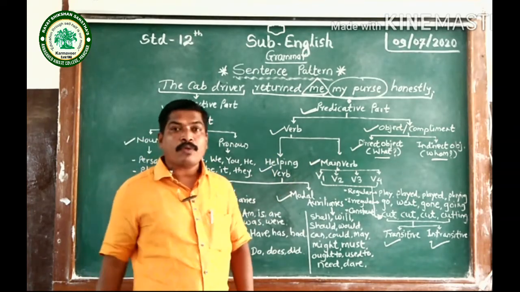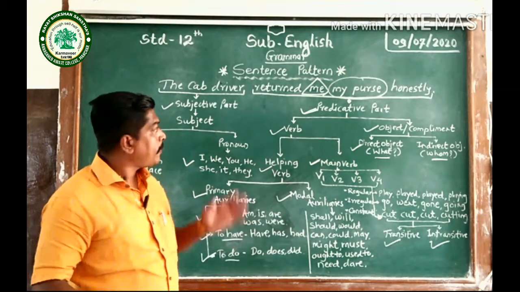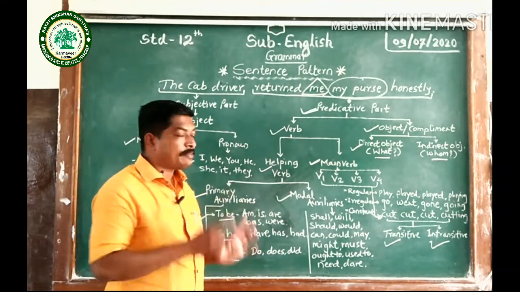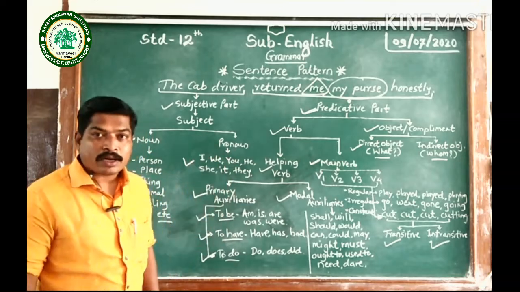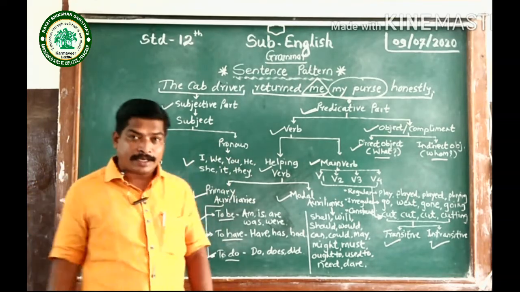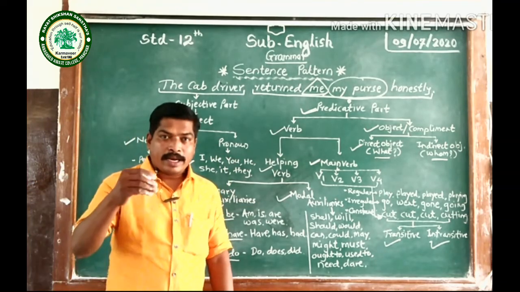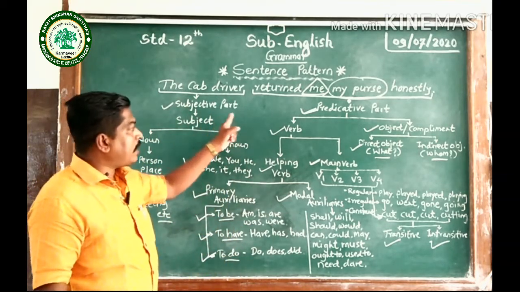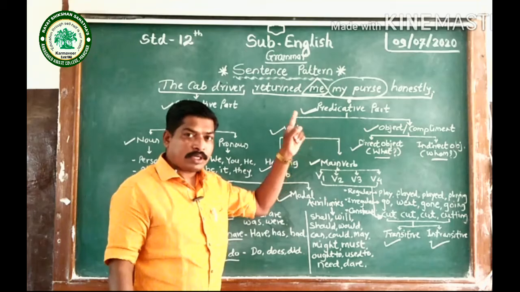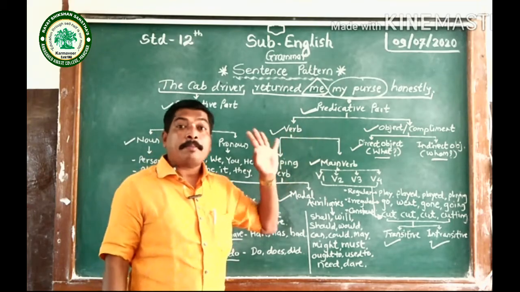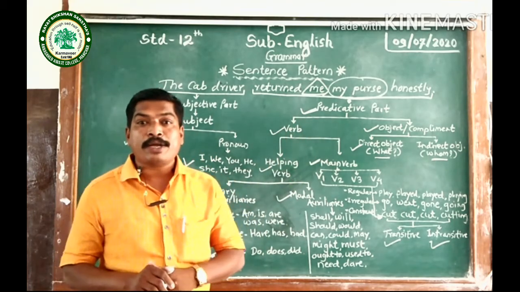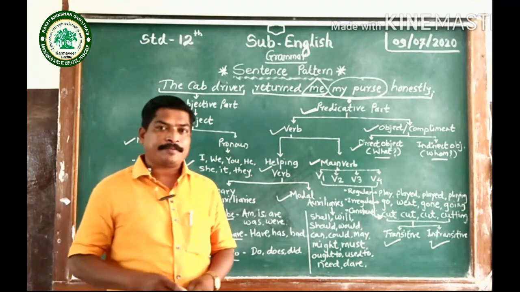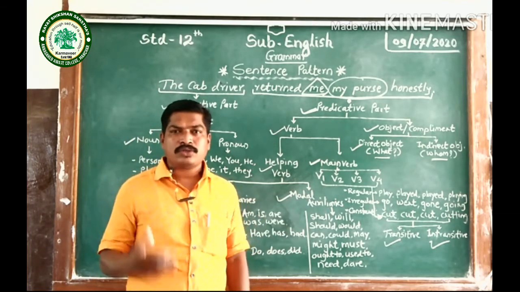So in this way, we have seen the sentence pattern. To conclude, this is the sentence pattern of the assertive sentence. And let me tell you one thing, I have discussed the subjective part and predicative part. But speaking about imperative sentences, there is no subjective part. If I say get out, there is no subject.